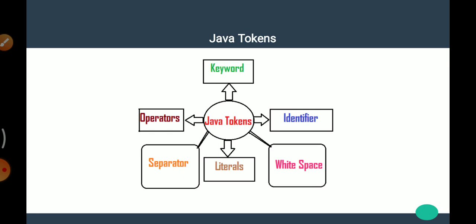Second is identifier. Identifiers are used for naming classes, methods, variables, objects, labels, packages and interfaces in a program. When we write identifiers in Java, they follow some rules. First, they can have any length. Identifiers can have alphabets, digits, underscores and dollar sign. Identifiers must not start with a digit. Identifiers must be meaningful, easily understandable and descriptive. And last, uppercase and lowercase letters are distinct.